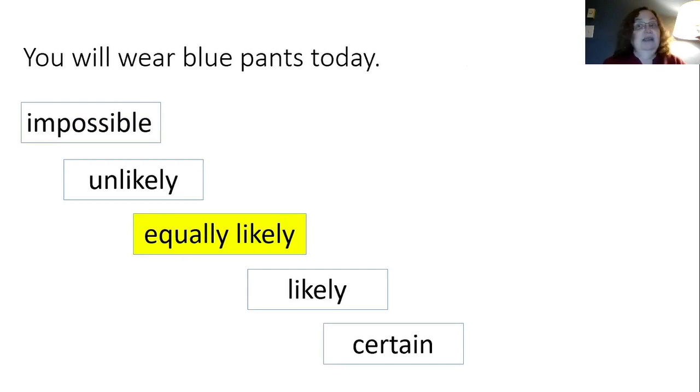However, if I didn't own any blue pair of pants, it would be impossible for me to wear blue pants. Or if I only owned blue pants, it would be certain that I would wear blue pants. So that one is kind of tricky because it just depends on the person.